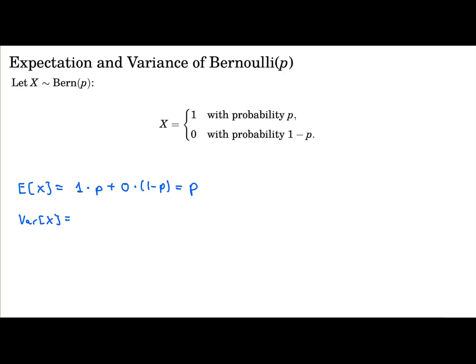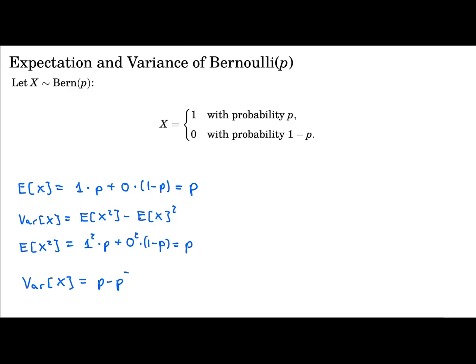Remember that the variance can be written as the expectation of X squared minus the square of the expectation of X. The expectation of X squared is 1 squared times p plus 0 squared times 1 minus p, which is p. So the variance of X is p minus p squared, which we can also write as p times 1 minus p.